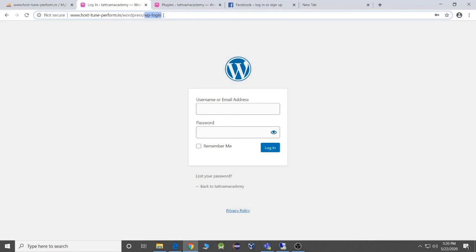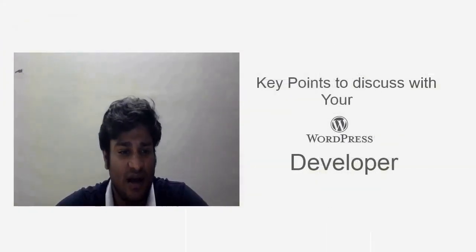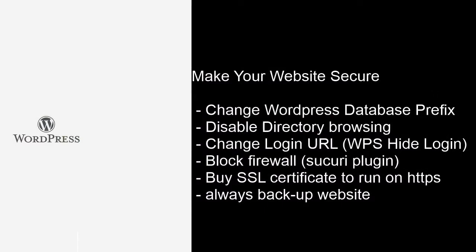If I can see that this website is on wp-login, I know that this is on WordPress, and the chances of security threats on your system or on your product increase, because I know that this has been built on WordPress. So kindly do not tell people that you have created a website on WordPress. This information should not be revealed. So this should be changed. There are ways via which this could be changed. There is a plugin called WPS Hide Login. You can either use that, or even your developer can write a code for this.